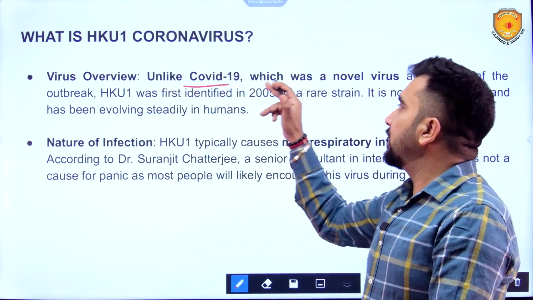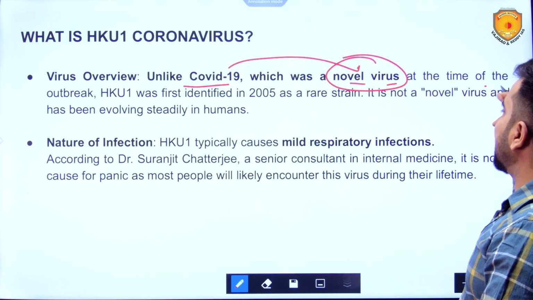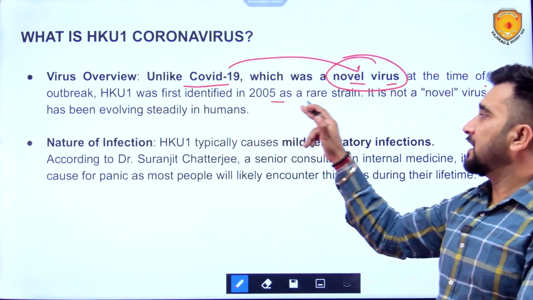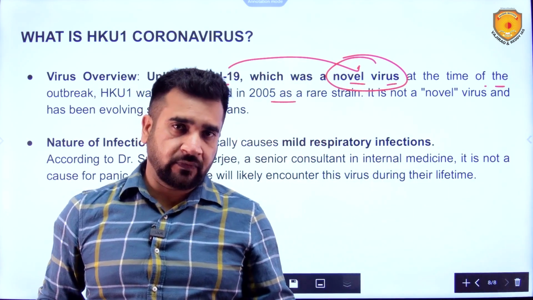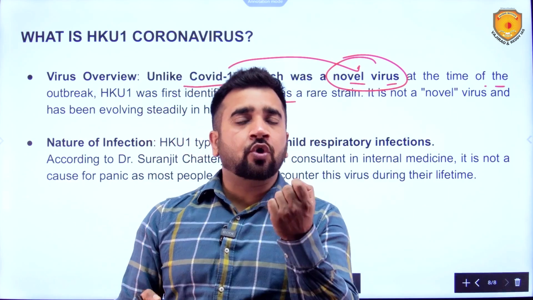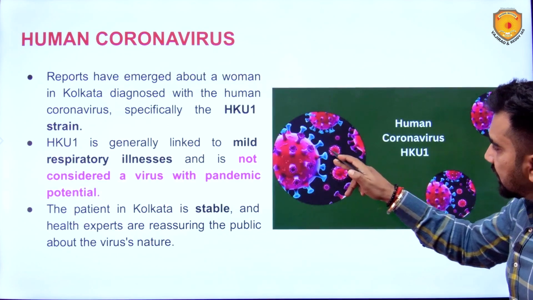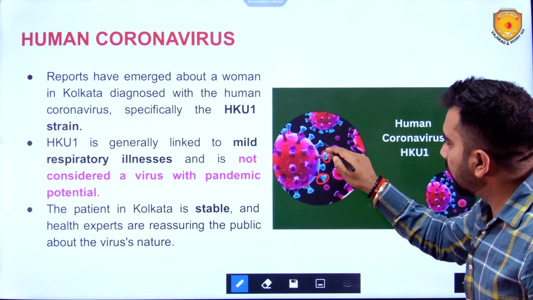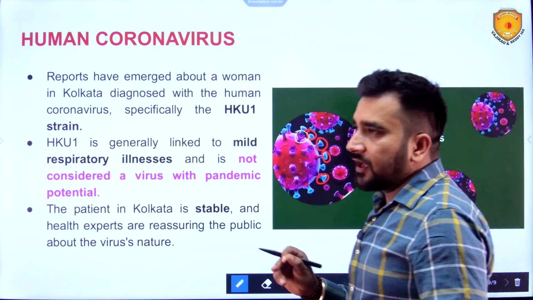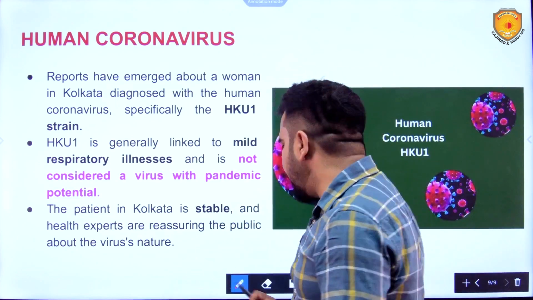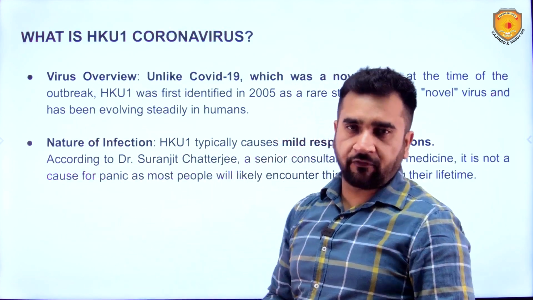Now what is the HKU1 virus? Unlike COVID, which was a novel virus, novel meaning new virus at the time of outbreak, HKU1 was identified in 2005. So HKU1 is not a novel virus. We are calling it coronavirus because corona is a category, a crown-like shape. Here you are seeing these crowns. Any viruses having these kinds of shapes are referred to as coronavirus. They are a family of viruses. So this is human coronavirus. COVID-19 was another type of coronavirus.